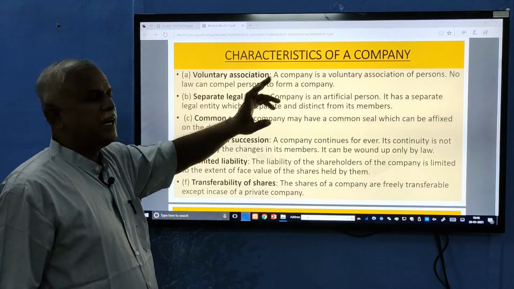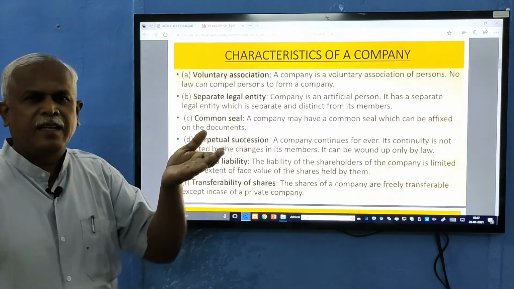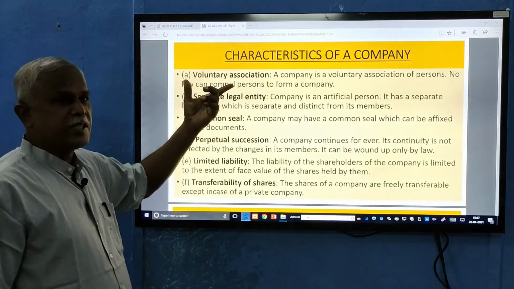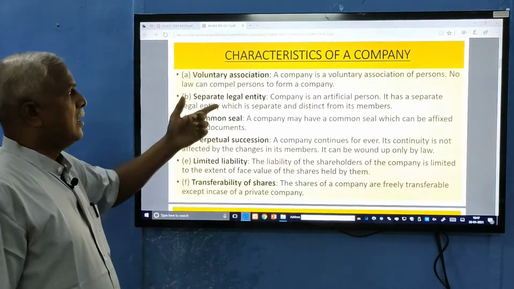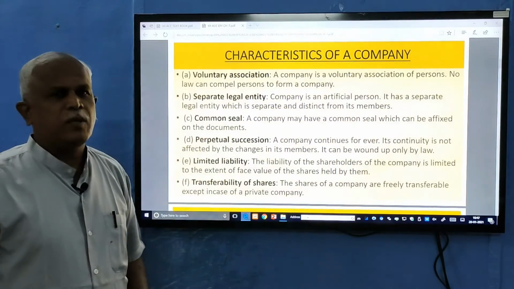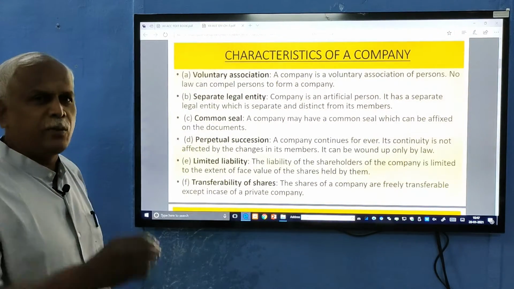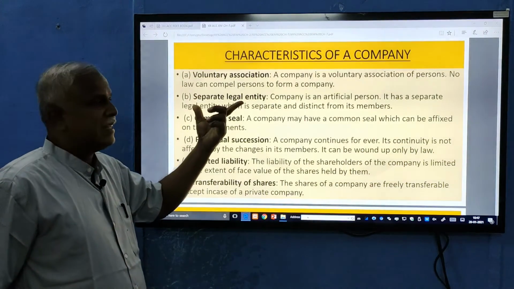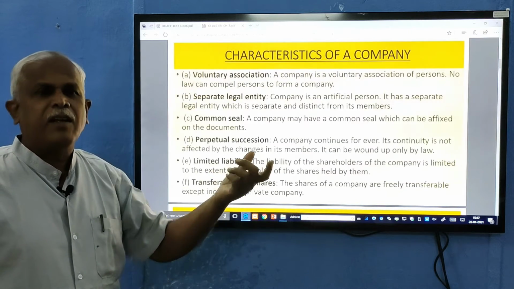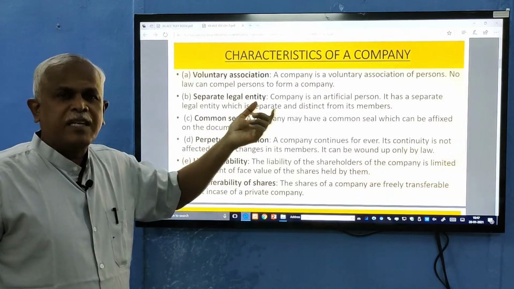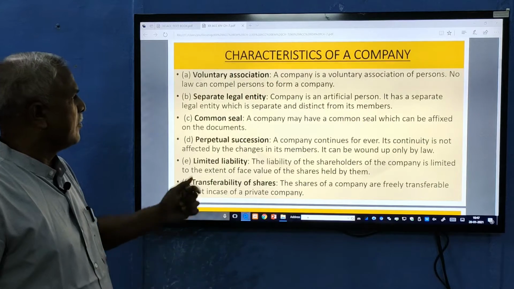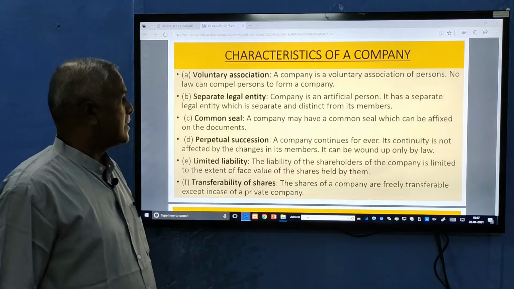What are the features of a company? These are just refurbishing the ideas you gained last year. Voluntary association: from the meaning, it's a voluntary association of persons. No law can compel a person to form a company. You are voluntarily contributing your money to the capital of the company. Separate legal entity: it's an artificial person. Natural persons, men and animals, are natural. But a company is an artificial person created by law, that is, company law. It has a separate legal entity which is separate and distinct from its members.